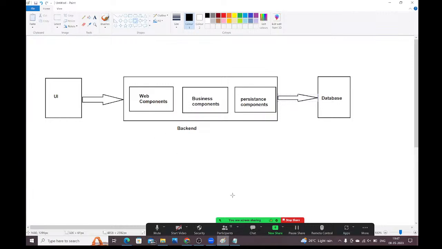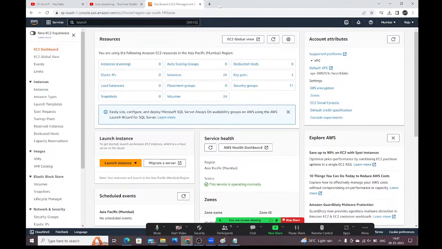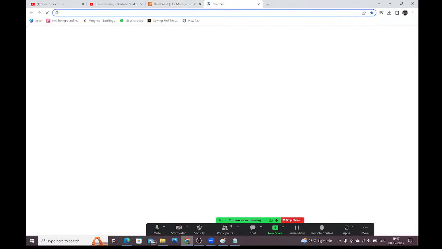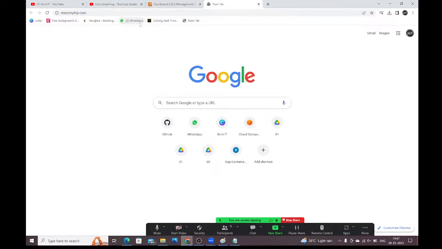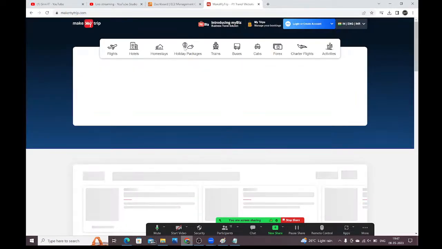Guys, observe carefully. If you open any application, let me open the Make My Trip application. Here, whatever the user can see on the browser, that is called the front end, guys.